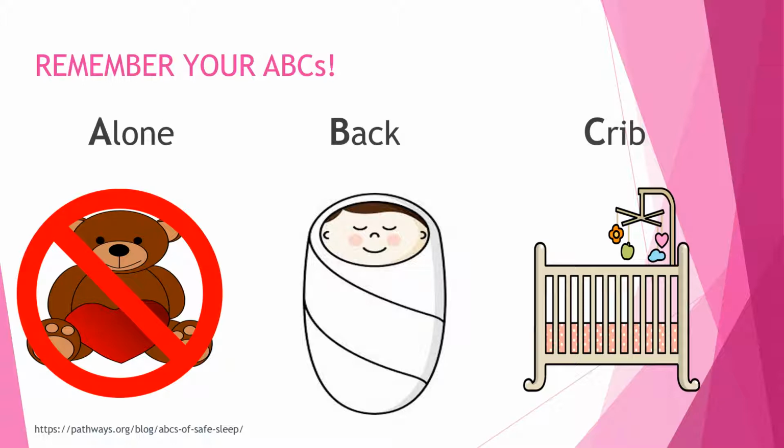In 1992, the American Academy of Pediatrics came up with a simple acronym to help educate parents about babies and their safety. It is important to remember your ABCs. A stands for alone. It's safest if your baby sleeps in the same room as the caregiver, but not in the same bed, and it is critical to remove all unnecessary items from the crib as mentioned before. B stands for back. Always place the baby on its back. And C stands for crib. It is important that the baby sleeps separate from the parents in the crib with a firm mattress.